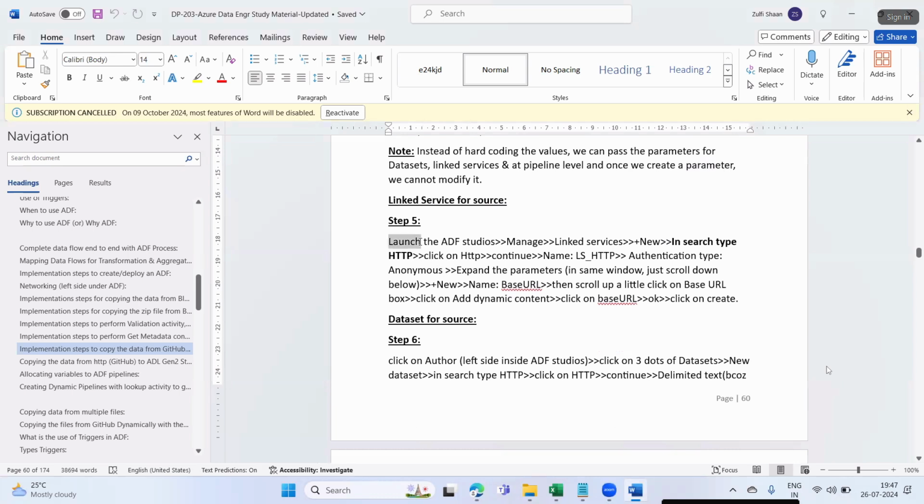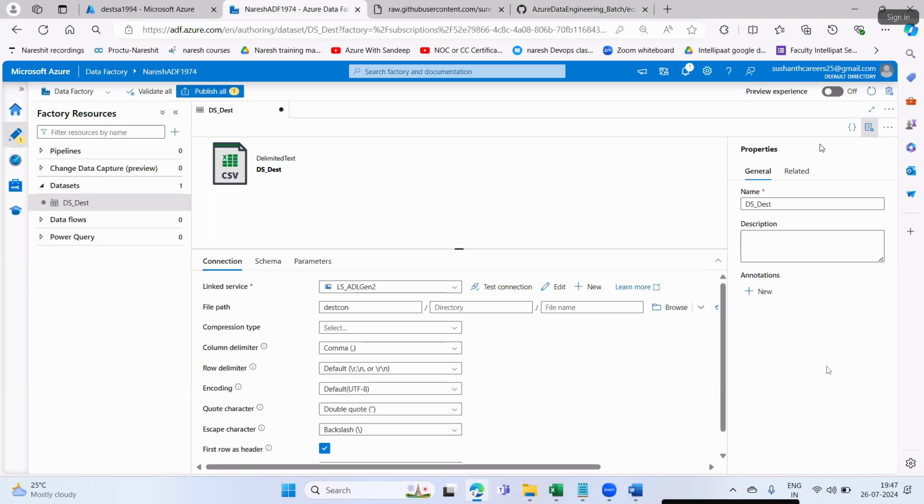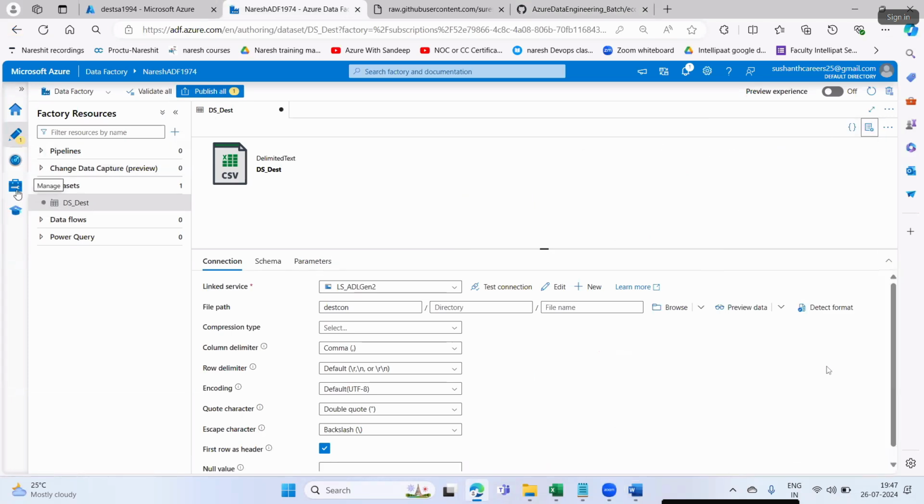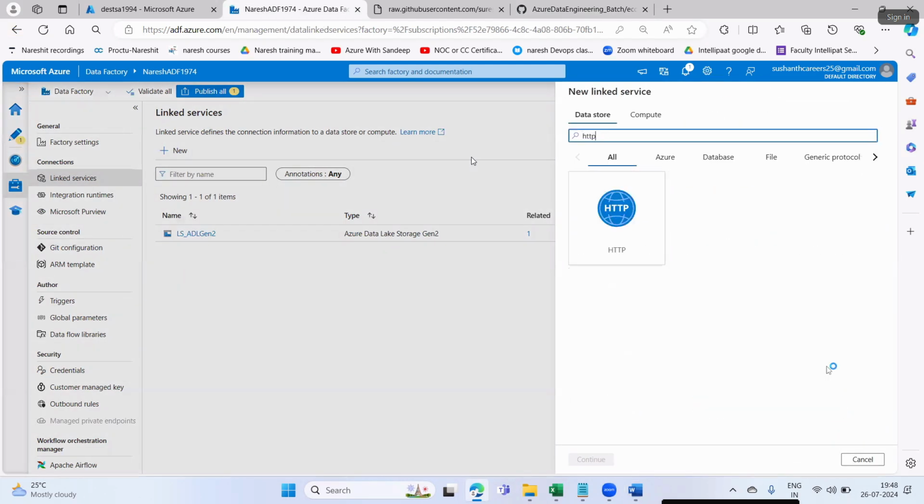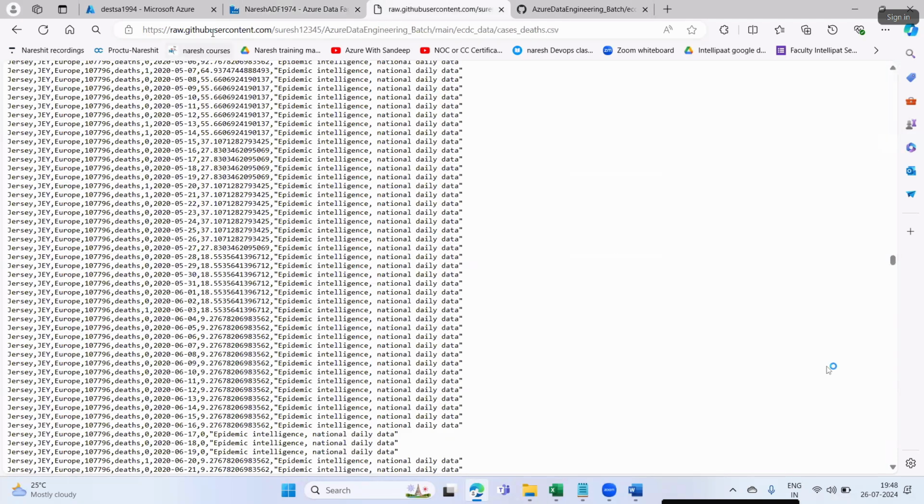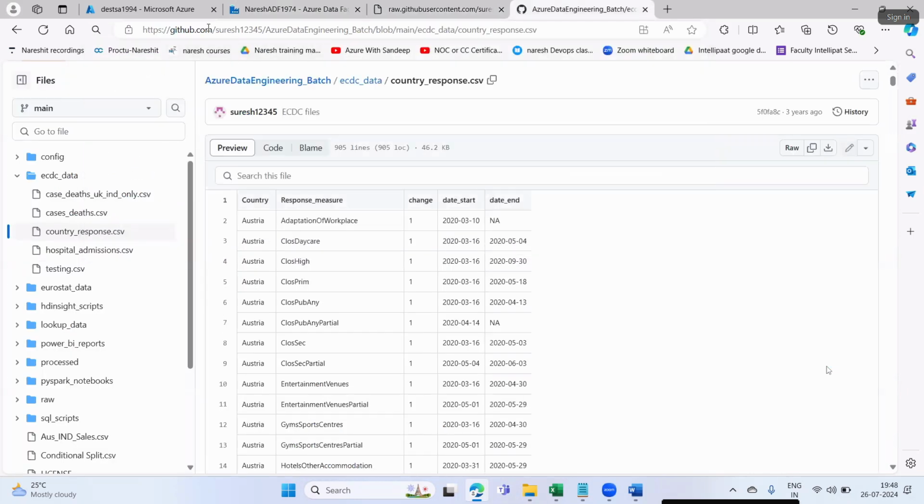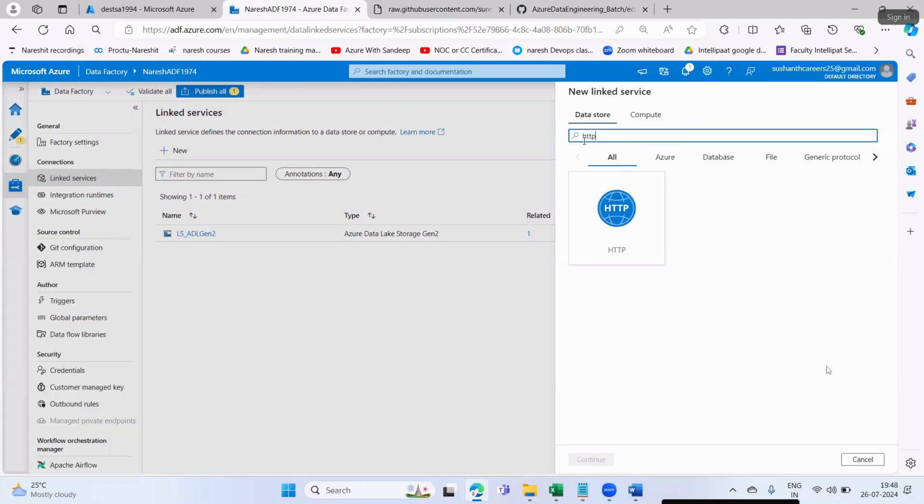Now launch ADF Studio, go to Manage, Linked services, plus New, and insert type HTTP. There is a slight change here. I'll click on Manage, Linked services, plus New, and search for HTTP, because this time I'm not fetching my data from my storage account. This time my source system is GitHub. That's why I'm searching for HTTP.